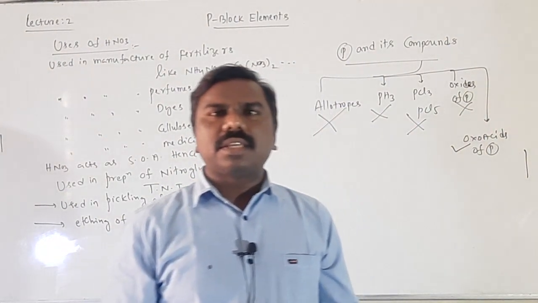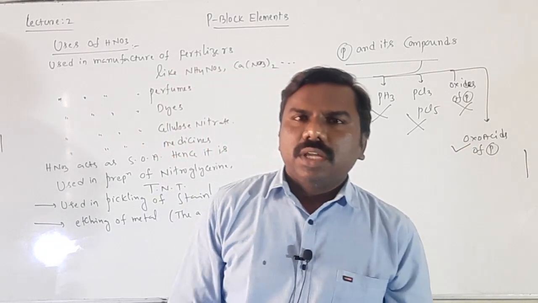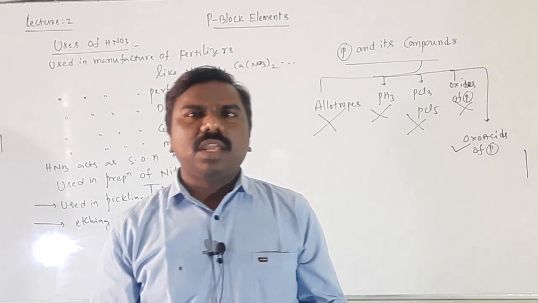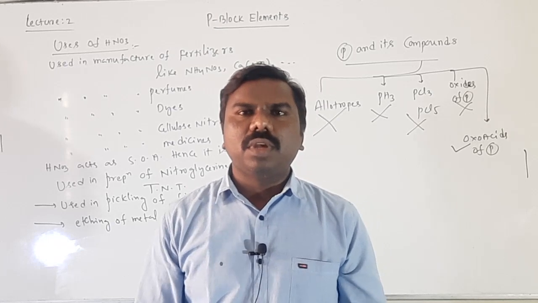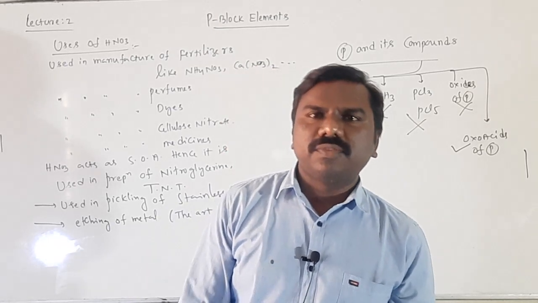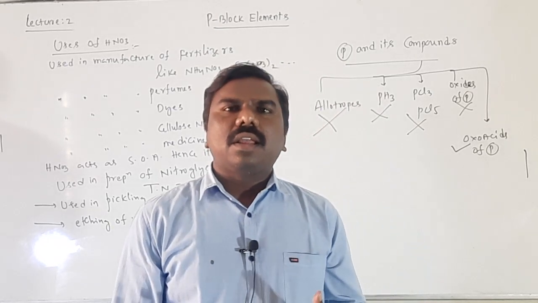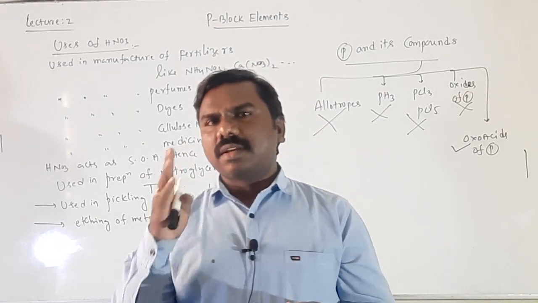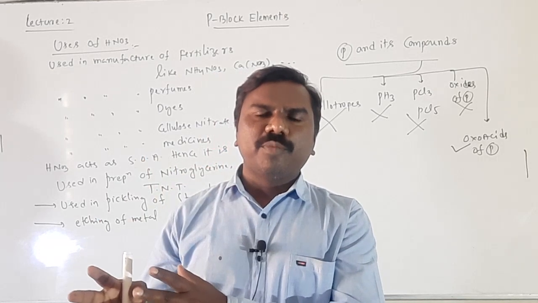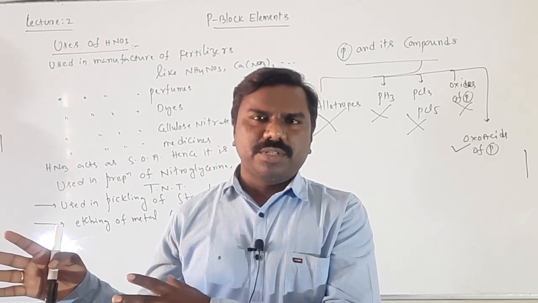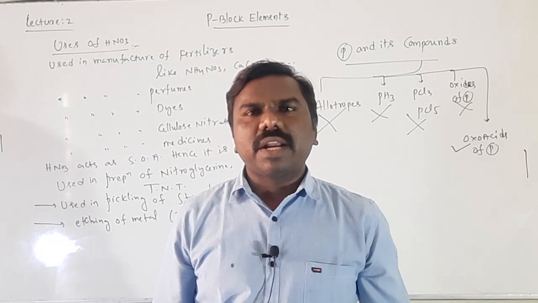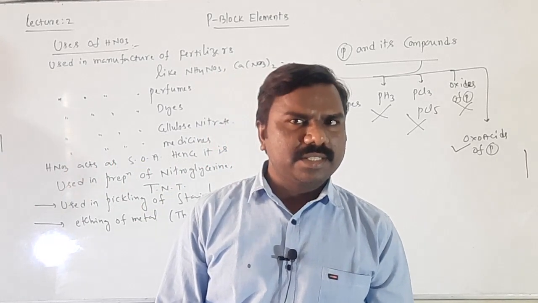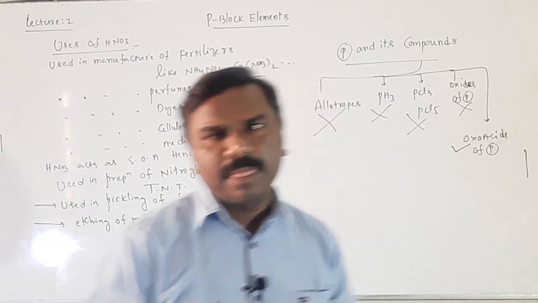There are 7 oxoacids like H3PO2, H3PO3, H3PO4, HPO3, H4P2O7, H4P2O6. I'll write a tabular form for those names, formulas, oxidation states, number of bonds and their preparations. And after that we will write a few points regarding the oxoacids of phosphorus. Okay, now.